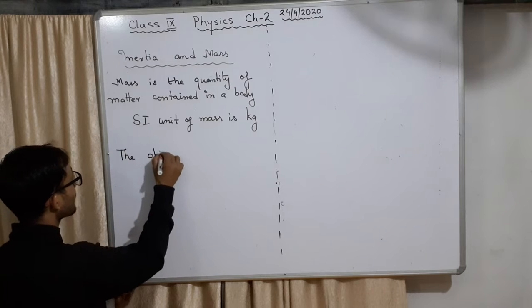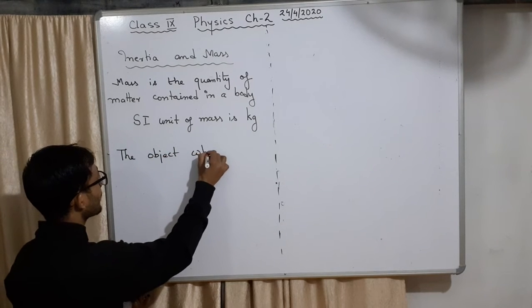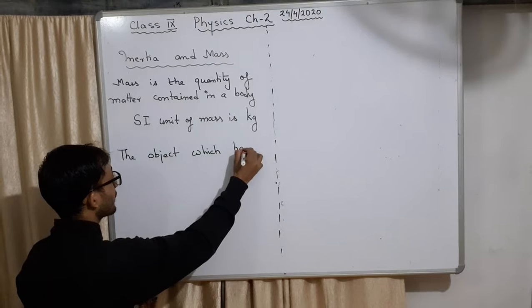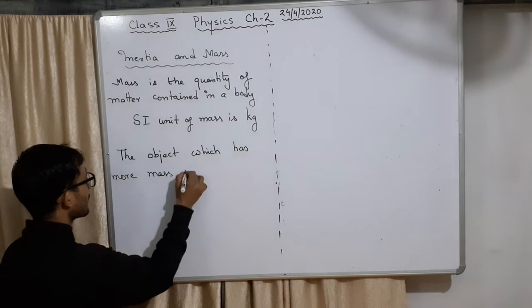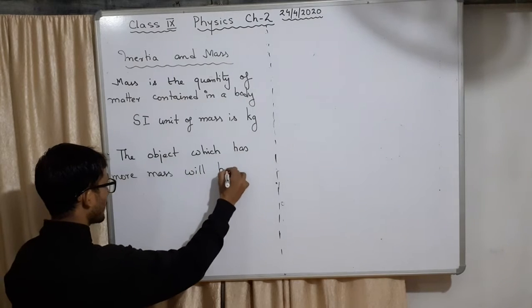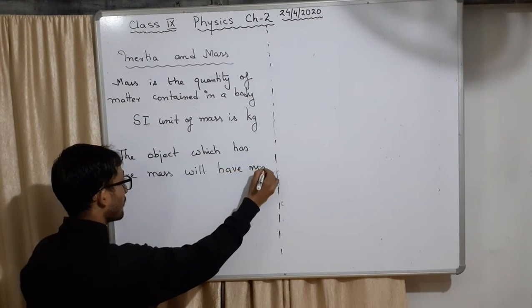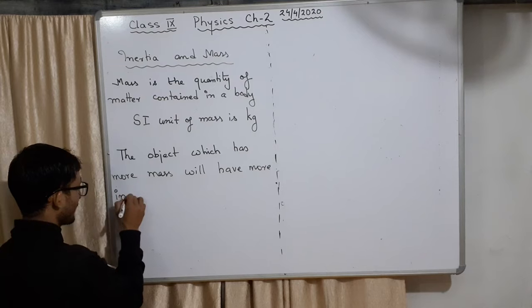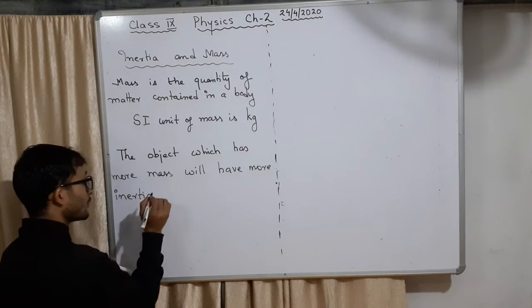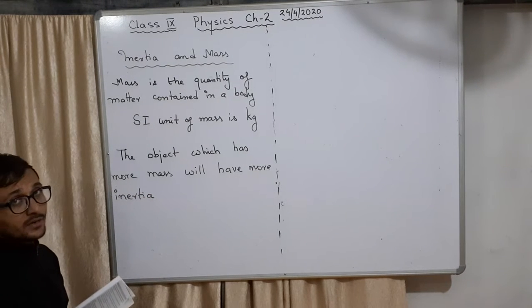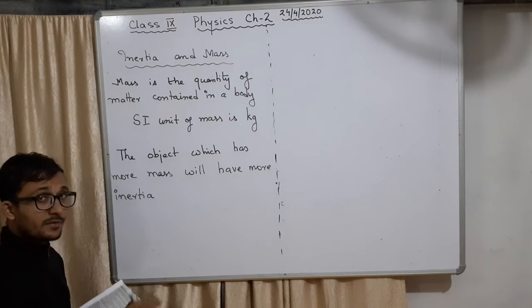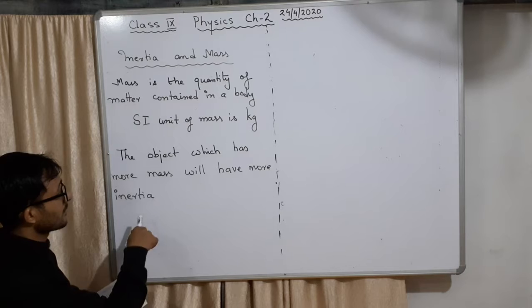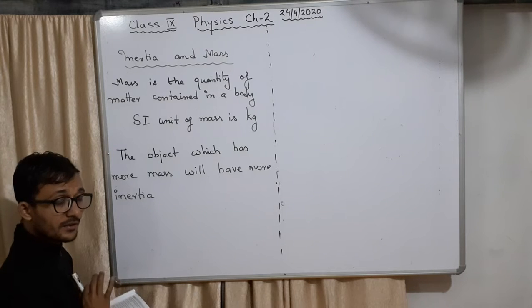The object which has more mass will have more inertia. That means it will be difficult to make it move if it is not moving. It will be difficult to stop if it is already moving, and it will be difficult to change its direction if it is already moving in a direction.